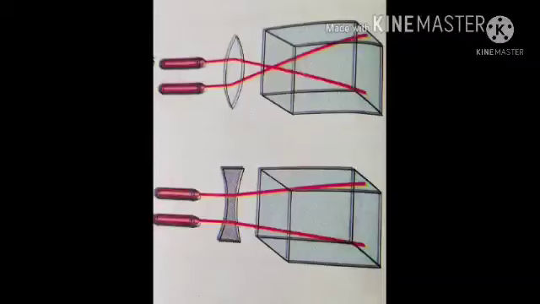Then, what are the uses of these lenses? Different types of lenses are used in spectacles to rectify defects of vision. The ability to see is called vision. Myopia or short sight means nearsightedness can be rectified by using concave lens. While hypermetropia or long sight, clearly seeing distant object, can be rectified using convex lens.